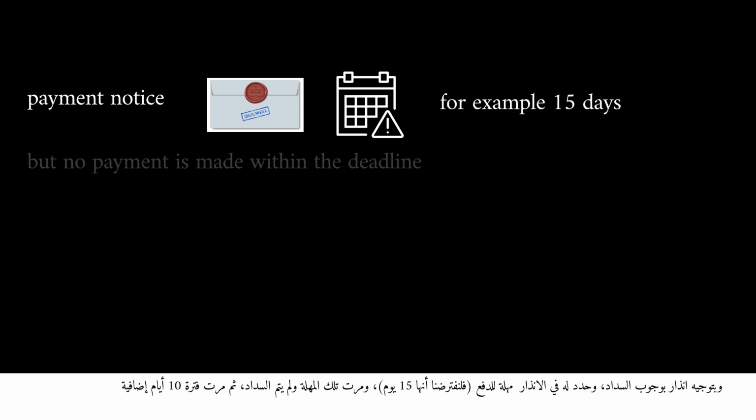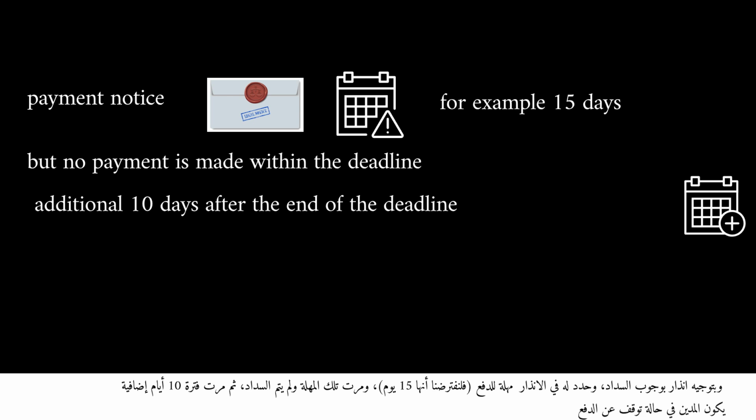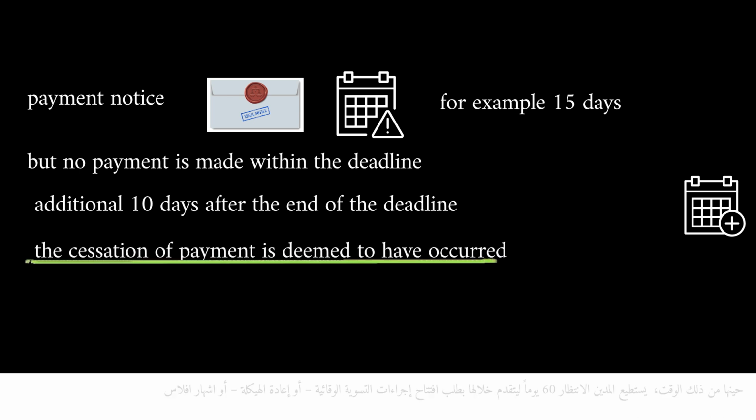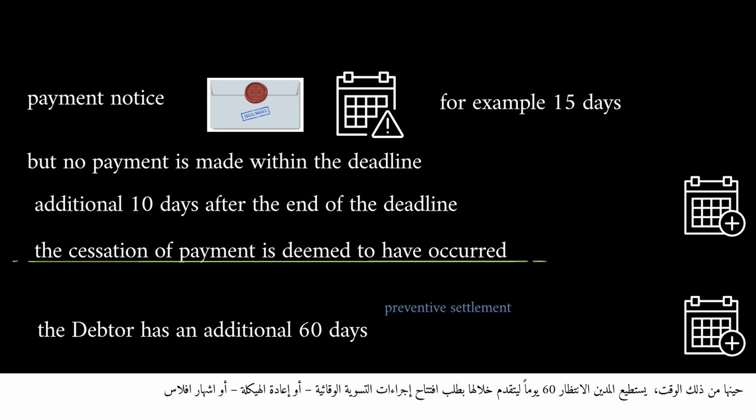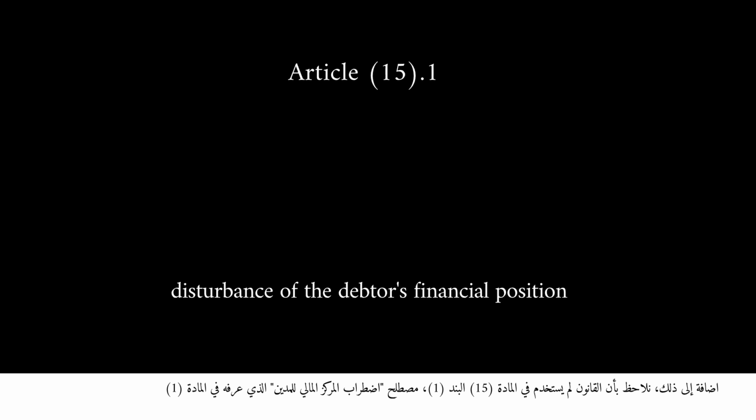Once a payment notice is issued with a deadline, for example 15 days, and if no payment is made within an additional 10 days, the cessation of payment is deemed to have occurred. From that point, the debtor has an additional 60 days to submit a request for preventive settlement, restructuring, or bankruptcy declaration. Furthermore, paragraph 1 of Article 15 does not use the term disturbance of the debtor's financial position, as defined in Article 1 of the law.